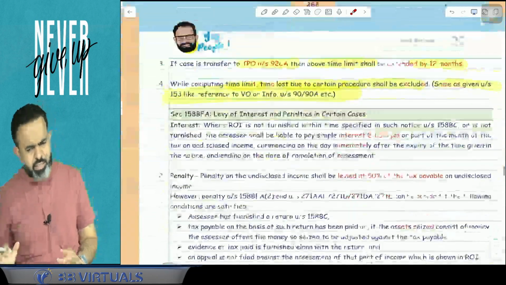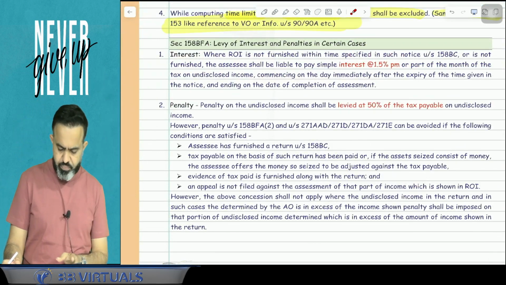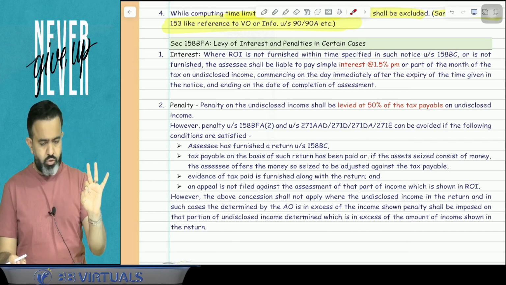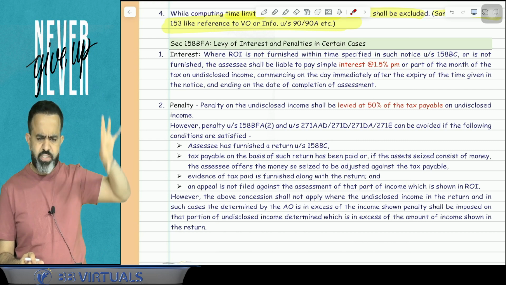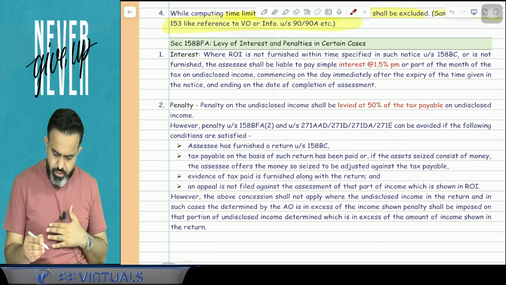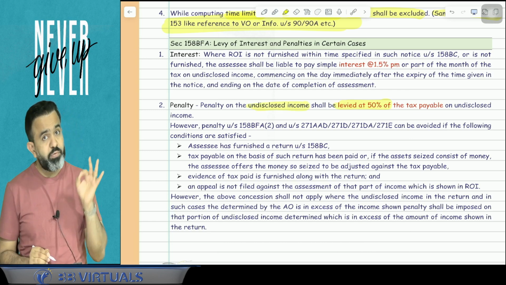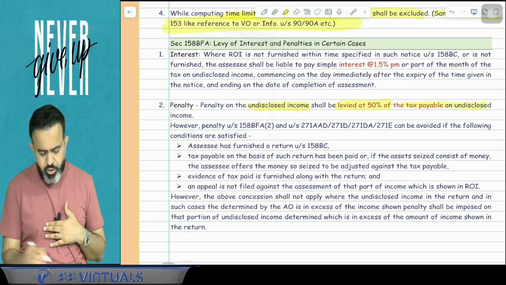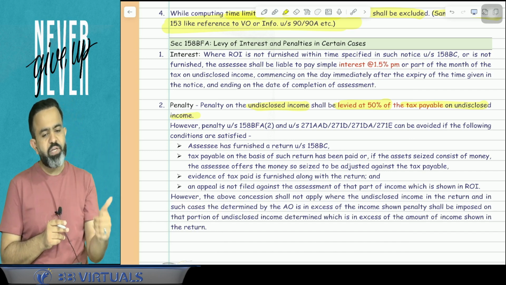But here there is a separate penalty. How will this penalty apply? Try to understand. Guys, interest is also applicable here. How is this interest applied and how is this penalty? Let's first discuss the penalty. So here, penalty on the undisclosed income shall be levied at the rate of 50% of the tax payable on undisclosed income. So whatever tax, that is 60% tax, on that 50% is the penalty.